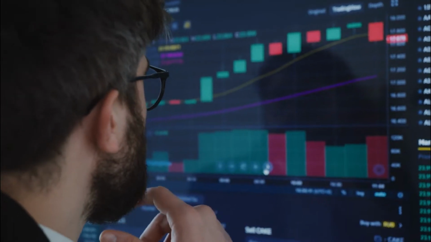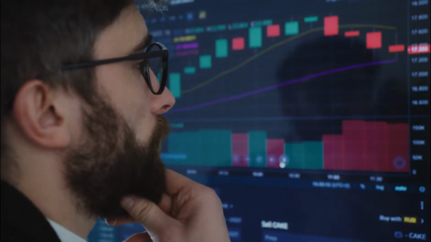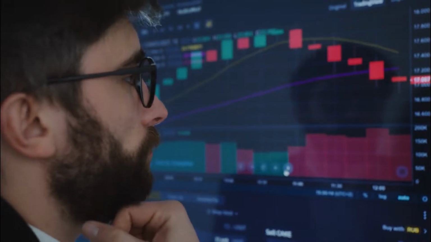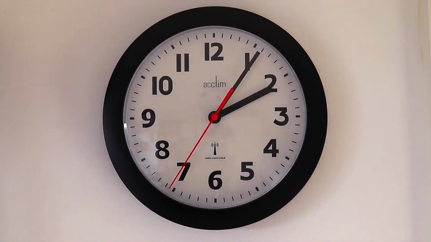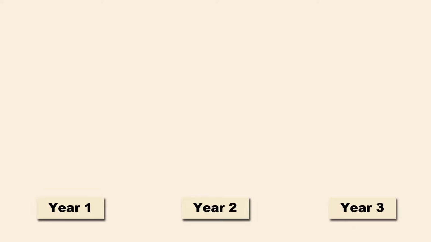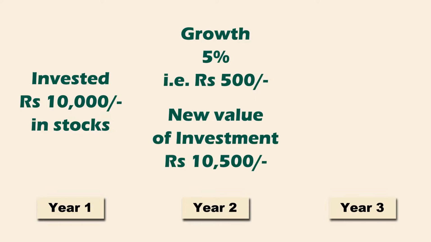But with stocks, compounding is trickier. Stocks use only one principle of compounding, that is time. It is the value of the stock you hold that gets compounded. Imagine you have invested Rs 10,000 in a stock. In the first year the share price rises by 5% to Rs 10,500. Compounding will become apparent only from the second year.